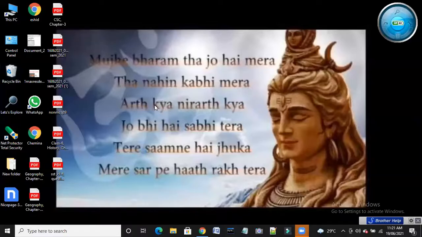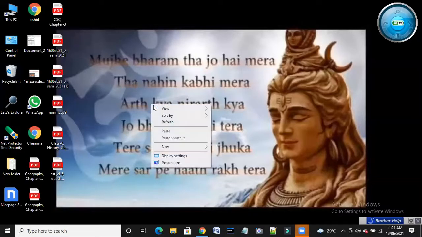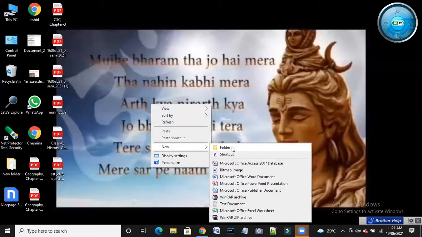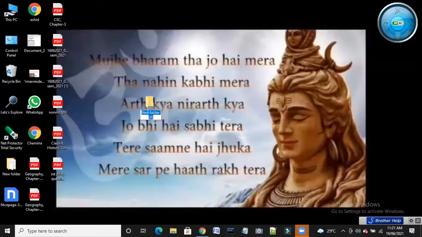Suppose I want to open a folder. Go to New, click on New. Then you will find the folder option here. Click on the folder. You see the folder came, right? This is the folder you can see. Now I will give the name of the folder: class 4 computer.